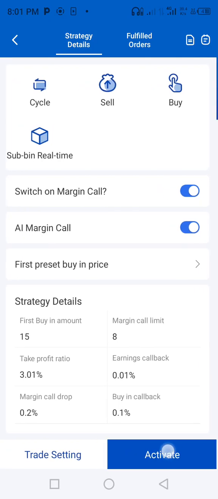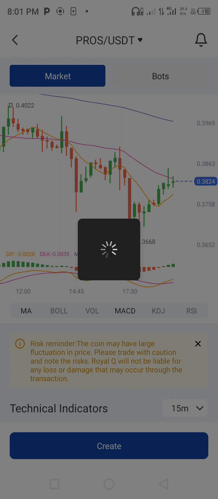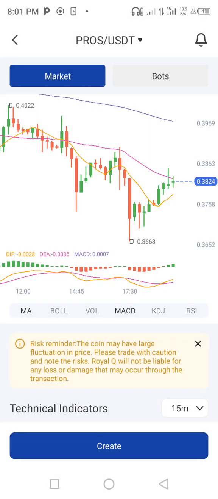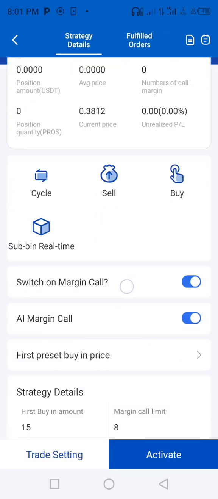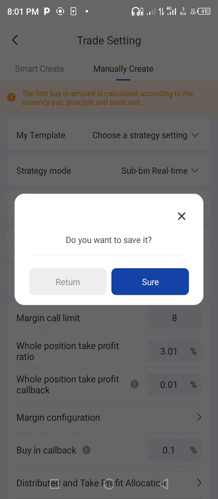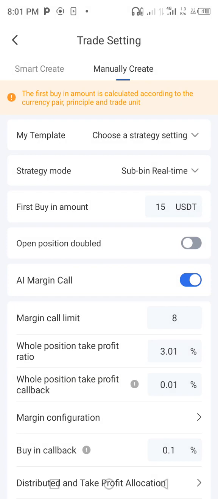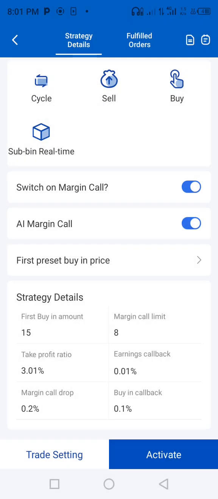You press activate. But if they had given you the preset price, you would have put it.